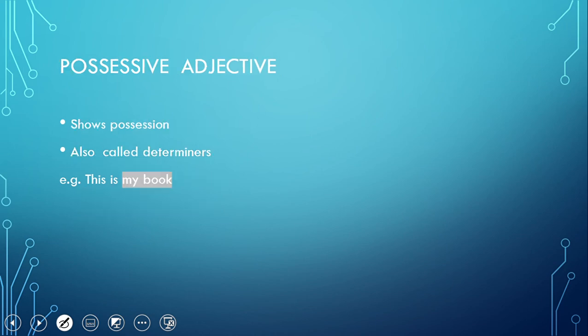Okay, possessive adjective. Possessive adjectives are the adjectives that show possessions, and these are also called determiners. And don't get confused between possessive adjective and possessive pronoun. Same is the case that after possessive adjectives there comes a noun. For example, I would say this is my book. So my is possessive adjective. Okay. For example, if I say this book is mine, now mine would not be possessive adjective, it would be possessive pronoun. So that's all from today's lecture.